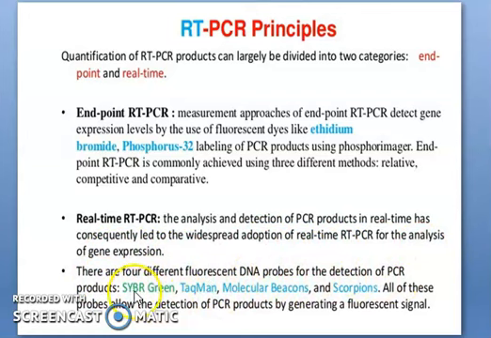One is SYBR Green and TaqMan, the molecular beacon and Scorpion. All of these probes allow detection of the PCR product by generating fluorescence signals. Most of these four fluorescence dyes are used to enhance the fluorescence signals.